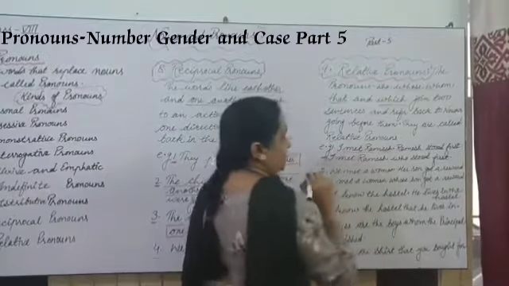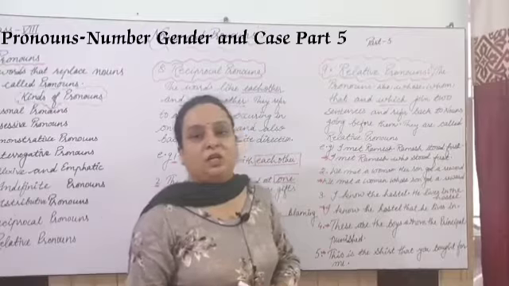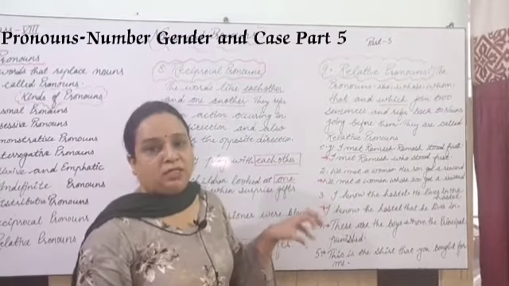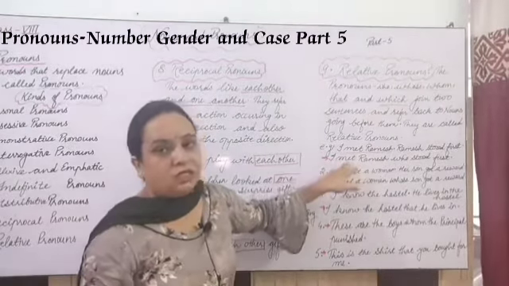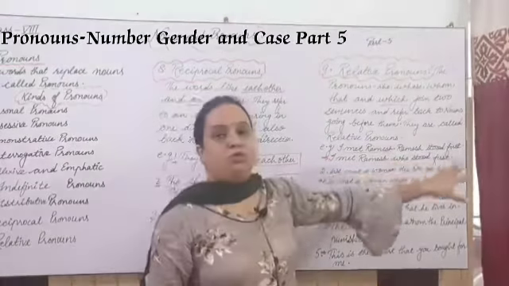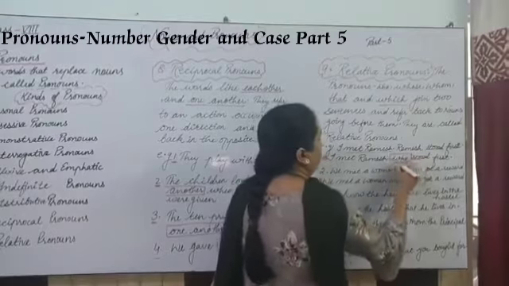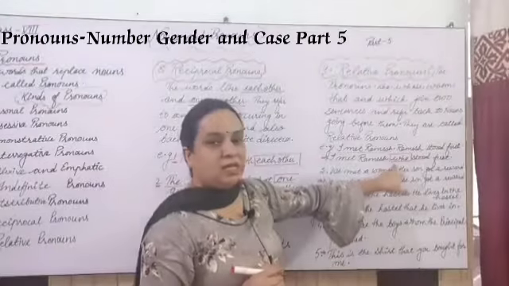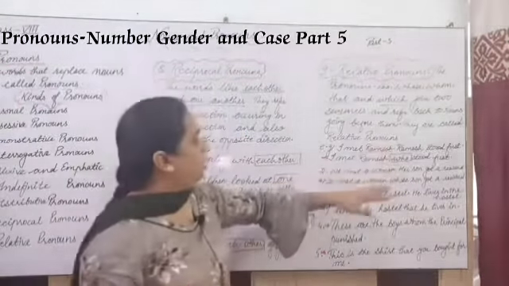I met Ramesh, full stop, and Ramesh stood first. These are two sentences, and if I want to transform these two sentences into one sentence, the new sentence will be: I met Ramesh who stood first. So where I have used this relative pronoun, that is what? Who. So this word who is acting here as a relative pronoun.